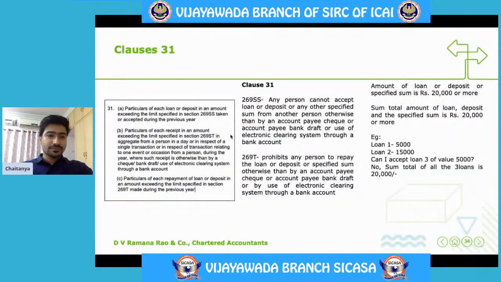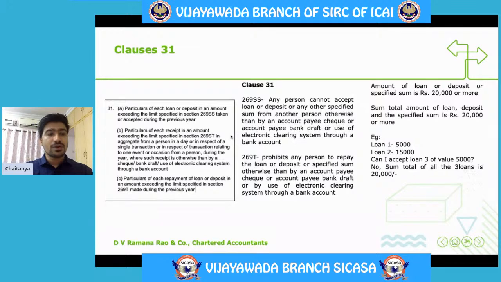Clause 31. This is also one of the important clauses. So firstly, what is the requirement of the clause? Particulars of each loan or deposit in an amount exceeding the limit specified in section 269SS taken or accepted during the previous year. So this particular